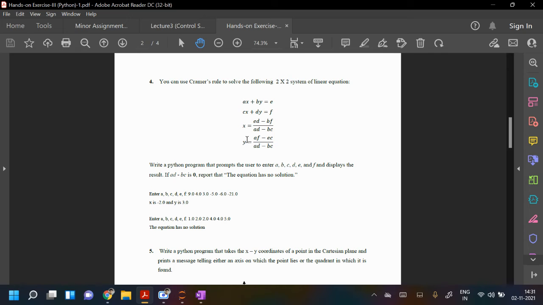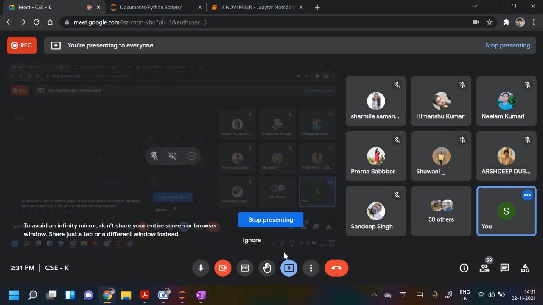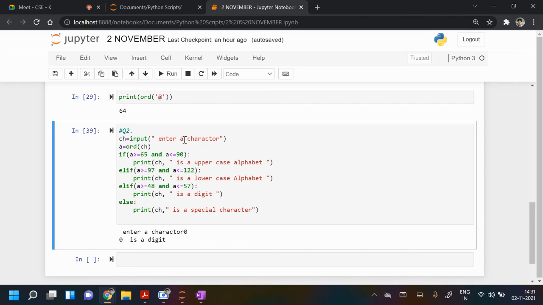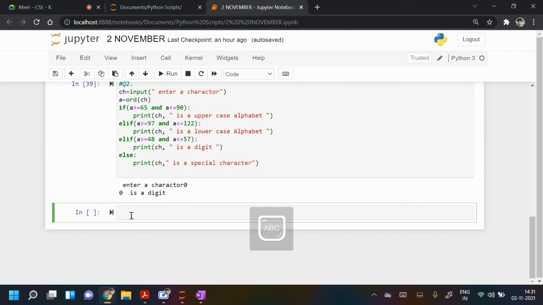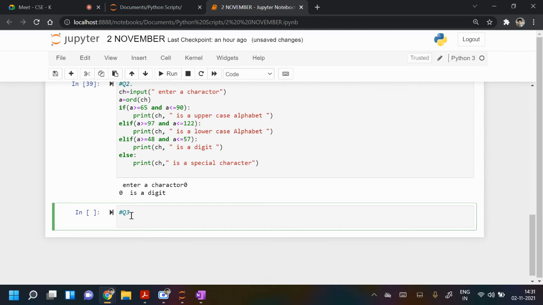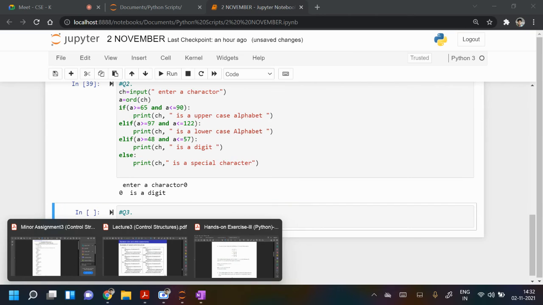Okay, so let me write code for the third question. It is not required to put int. In the question they might have given int, but let me see.